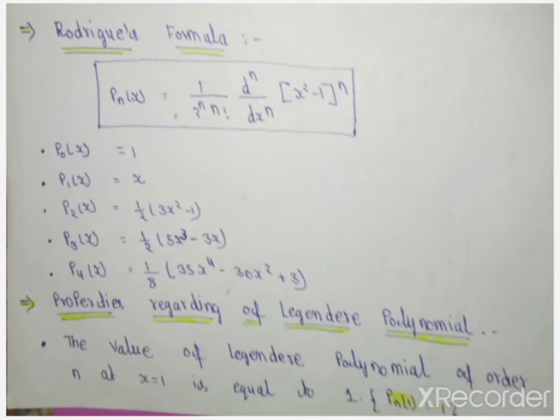So we put n is equal to 0 in this equation, we get 1. When we put n is equal to 1 we get x.